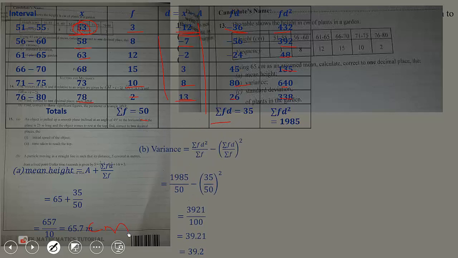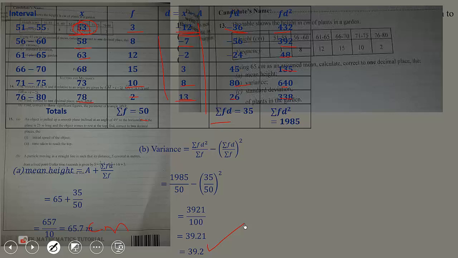The variance is given by summation FD squared over summation F minus summation FD over summation F all squared. So we substitute the values, then you get 39.2. Variance has no unit because it just measures how spread out the data is.